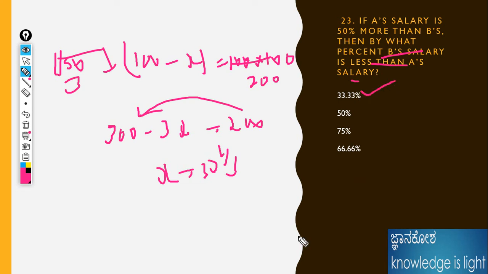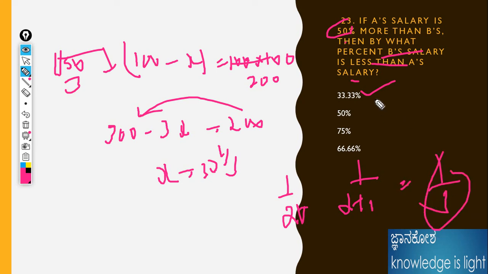For the shortcut, we already told how to do it. If any value is 1 by 2 more, then 2 plus 1 gives 1 by 3. 1 by 3 is nothing but 33 percent. This is one more method, the second method. This is the first. Which one is preferred?